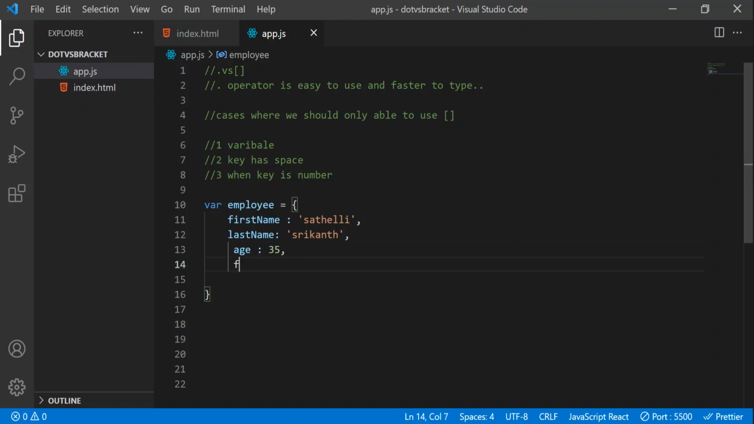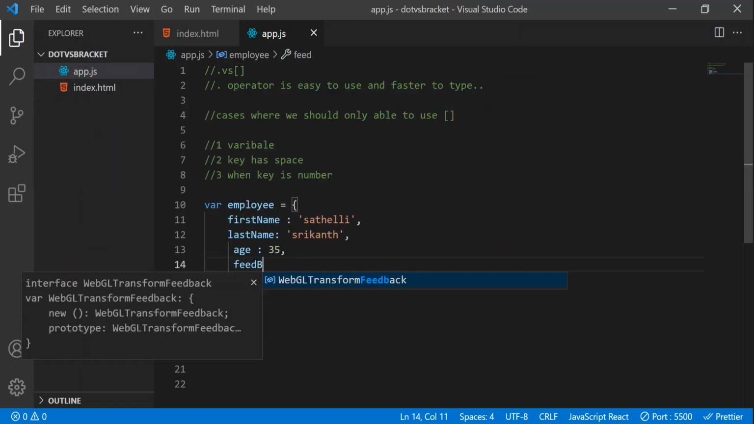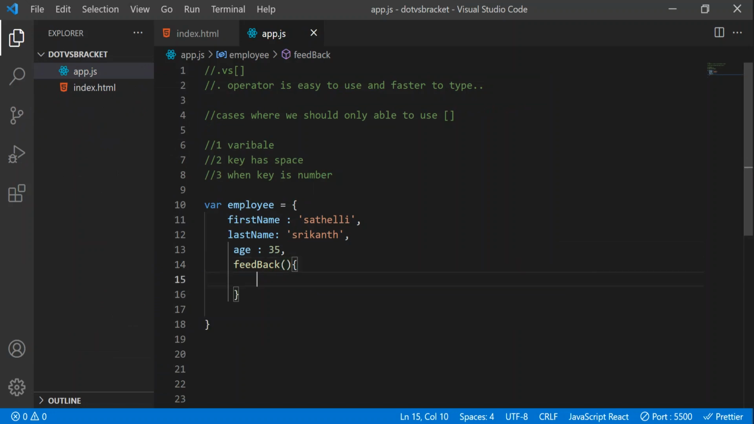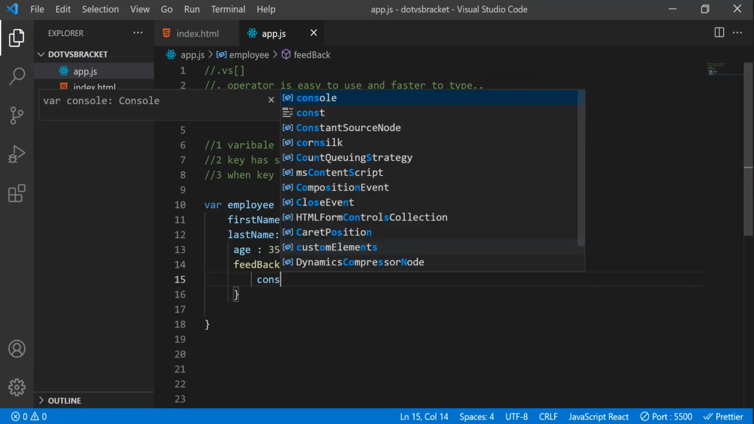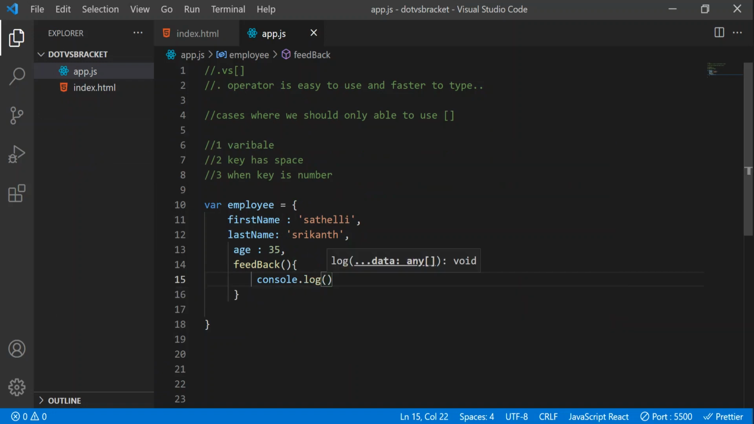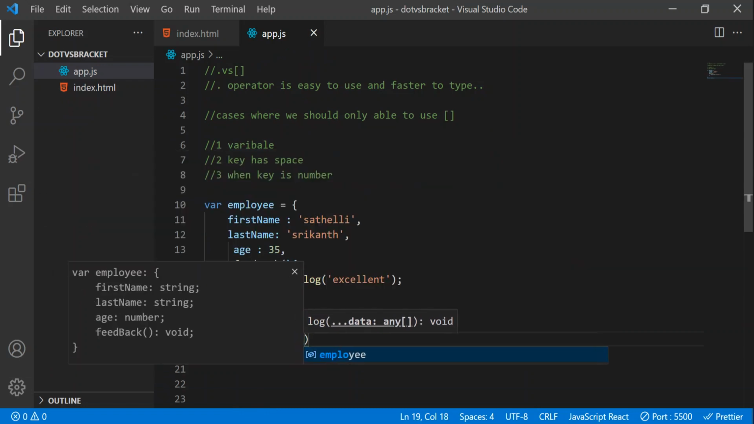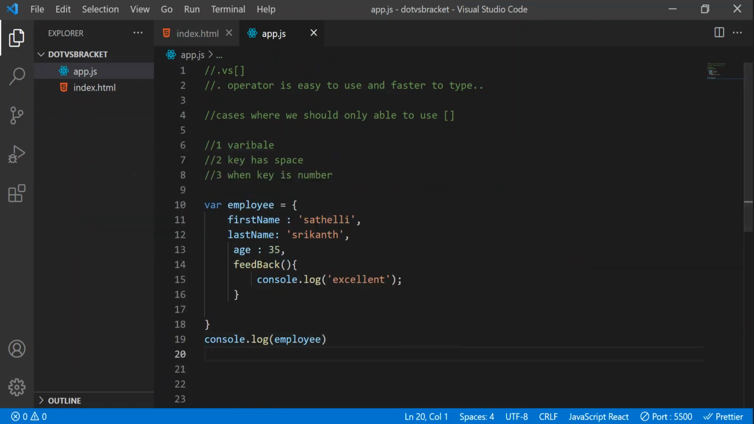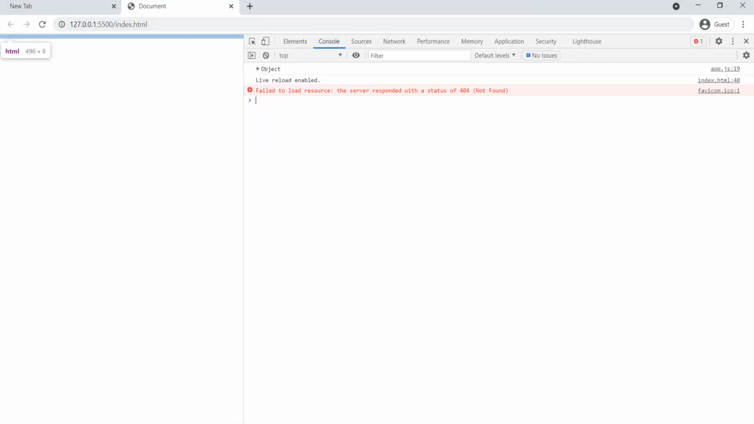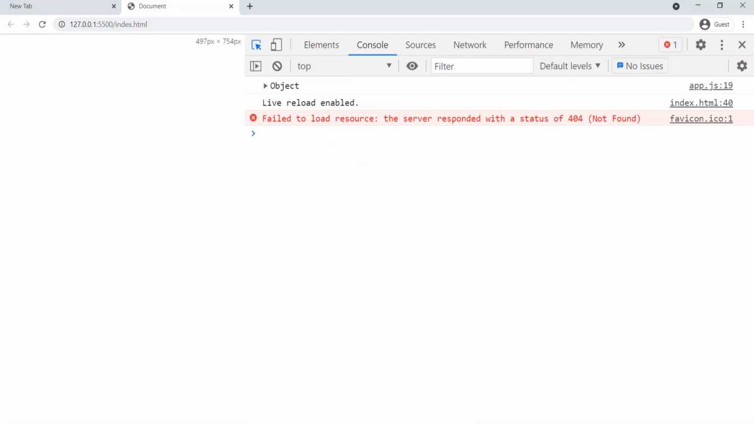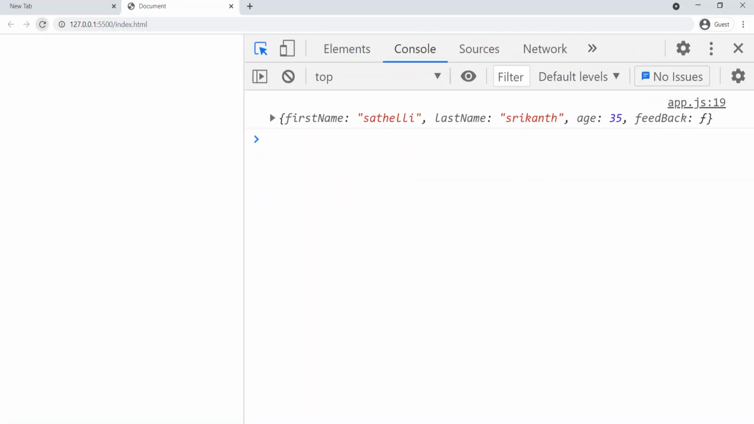And here let's take a function again. So I'll again take it as feedback, and let's write here console.log, and let's write excellent. So that's pretty much it. Now let's write employee here, and let's open this with live server, and I'll inspect this and zoom in first. Now let's refresh it. You can see we got that object, and here we have all the properties.